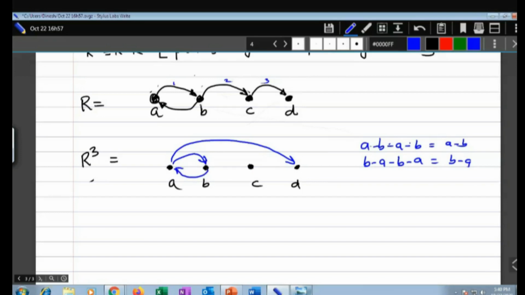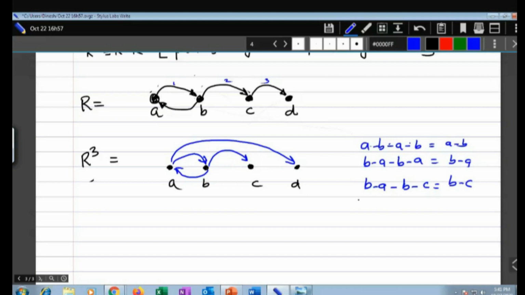And like that, look at this. 1, 2, 3. B to A to B, and B to C will be B to C. So I will have this B to C also.